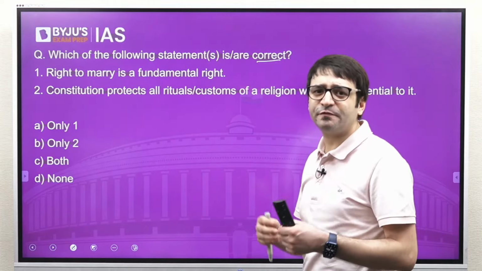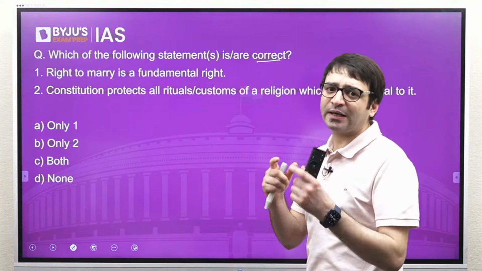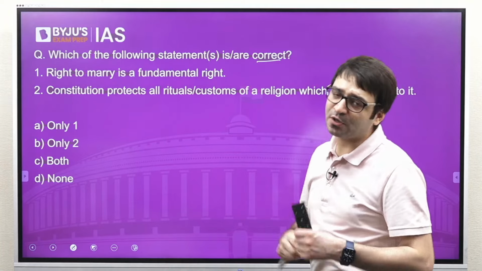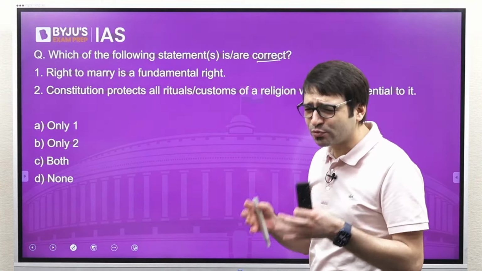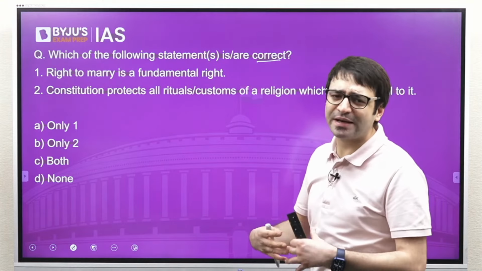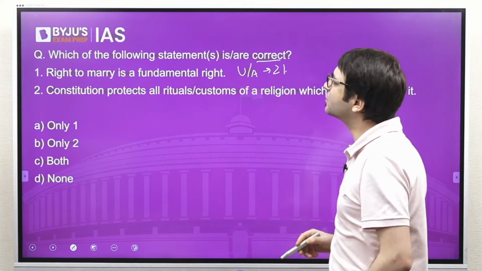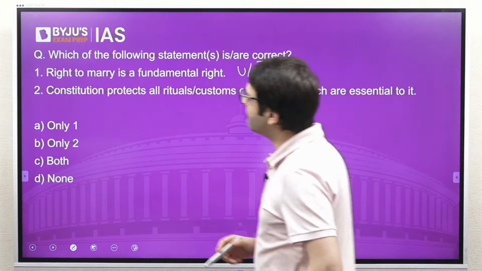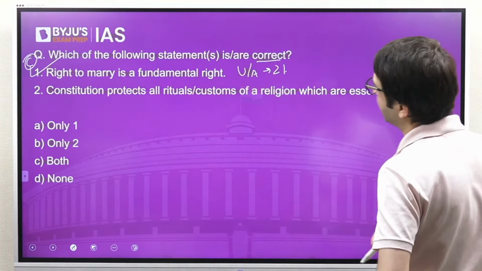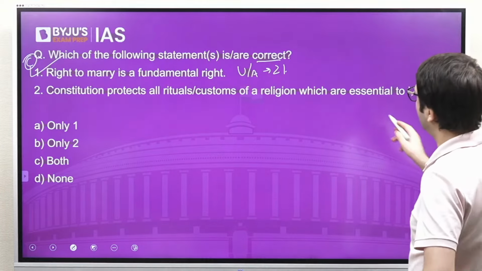They belong to different faiths, and the relatives of the lady did not like their daughter or their sister to marry a person belonging to a different faith, and he was brutally killed. Despite the fact that right to marry is a fundamental right under Article 21 of the Constitution. So right to marry is a fundamental right. This is correct. Constitution protects all the rituals, customs of a religion which are essential to it.